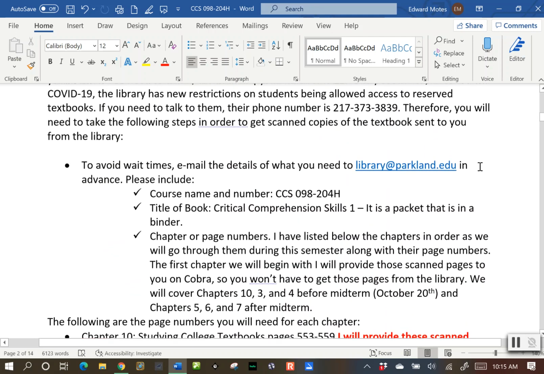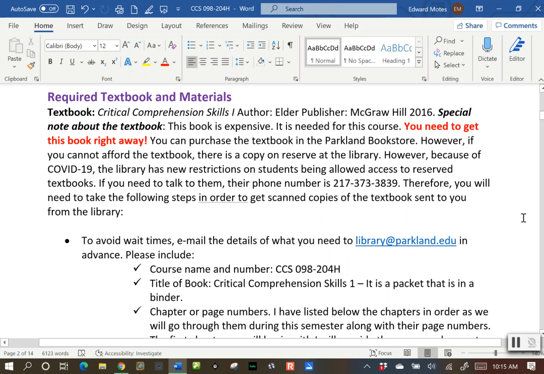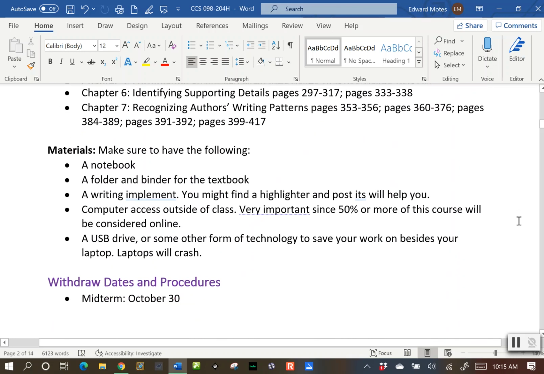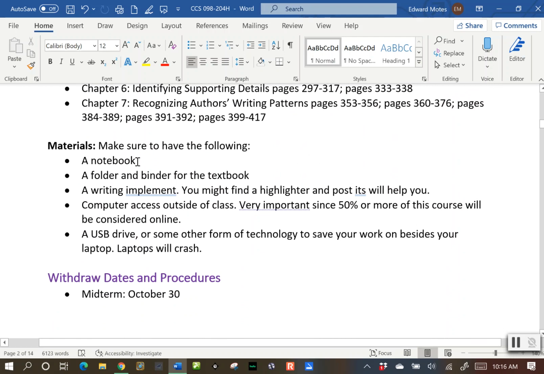So make sure you either purchase the book or you get those scanned copies from the library. Other material that you'll need: a notebook, a folder, definitely a binder to keep your textbook stuff in, and something to write with, obviously. Since we're a hybrid class, you'll definitely need computer access outside of class. Either you get your own computer or you have someone else's that you can use. You can check with the library. They can check out certain computers and things like that to you. They've got a lot of technology that they can have you borrow. So definitely feel free to call the library and see what you can get from them.